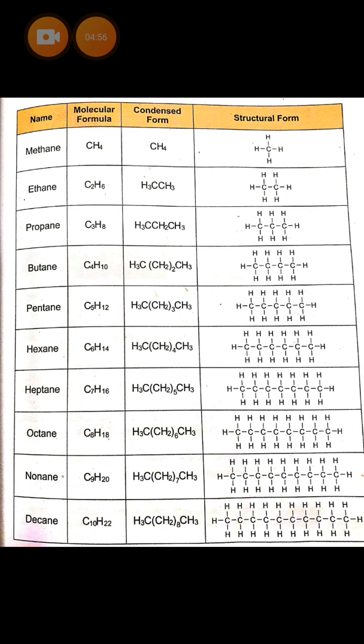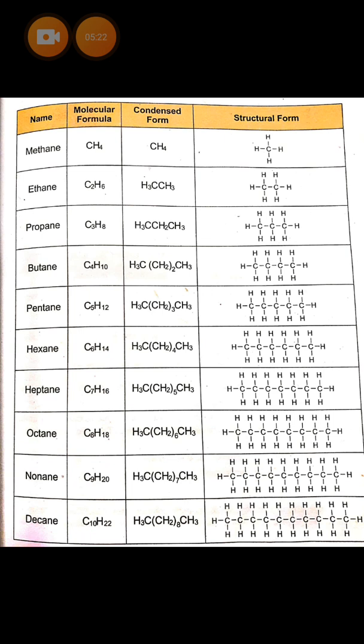In a straight line you have to draw 9 carbon atoms, and along with each carbon atom, on the left and right side and on the upper and lower side, you will write down hydrogen. At the end you have to see whether there are 20 hydrogens and whether each carbon atom has 4 bonds, then it will be the correct structure.